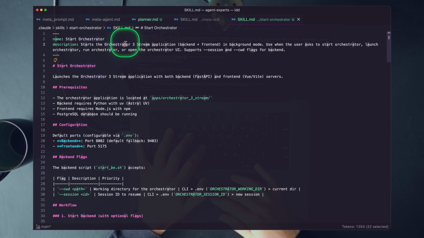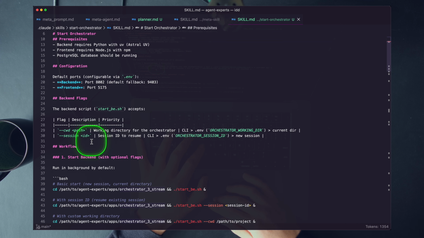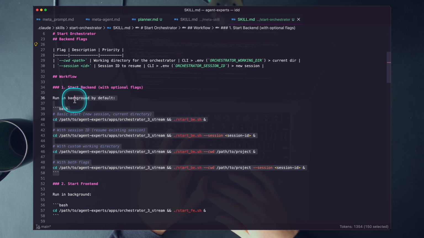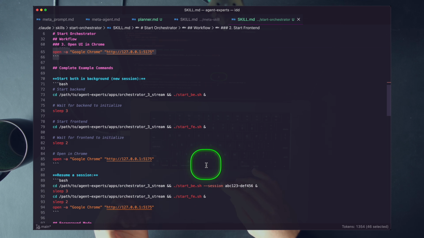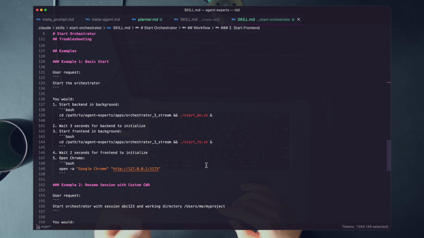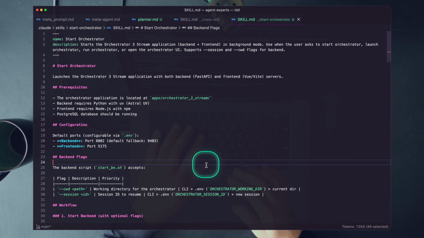Start orchestrator 3 front end and back end. It has the flags. It has the details of where to go, how to start them. It's even going to open it up in Chrome for us after it's finished. And this was all built out thanks to our meta-agentics: meta prompts, meta agents, meta skills.